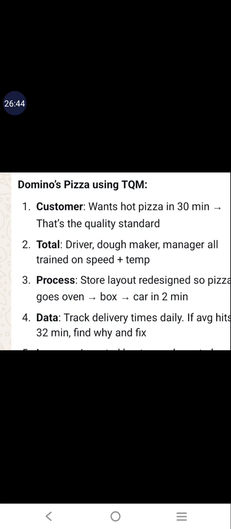So total quality management, how it is being implemented in Domino's Pizza. As I said in the beginning, total quality management means total: all the people in the company should get involved. Quality is nothing but meeting the customer demand.